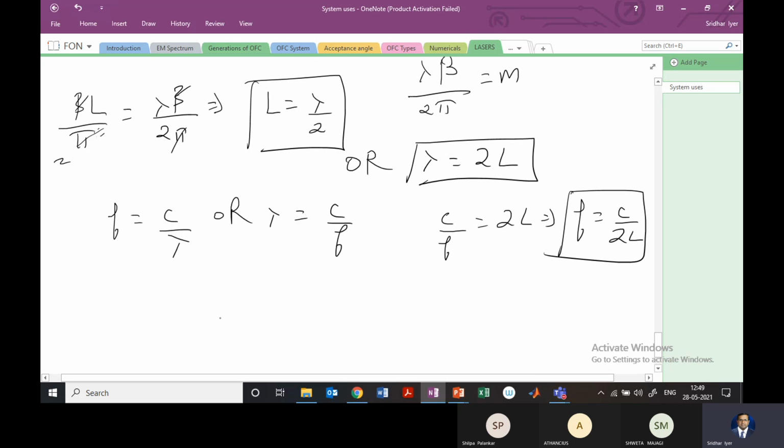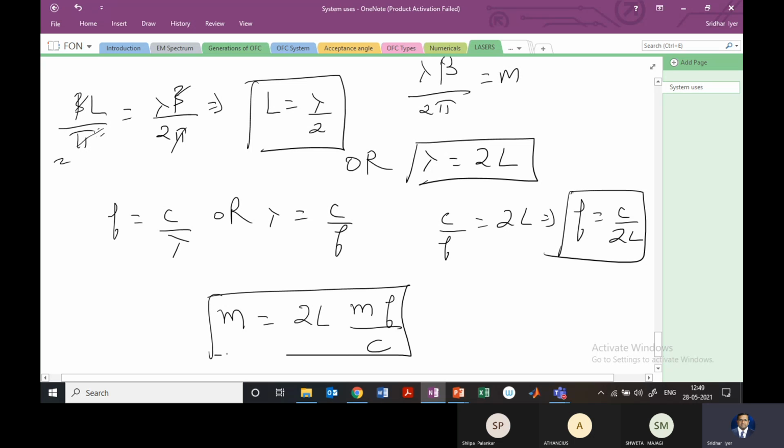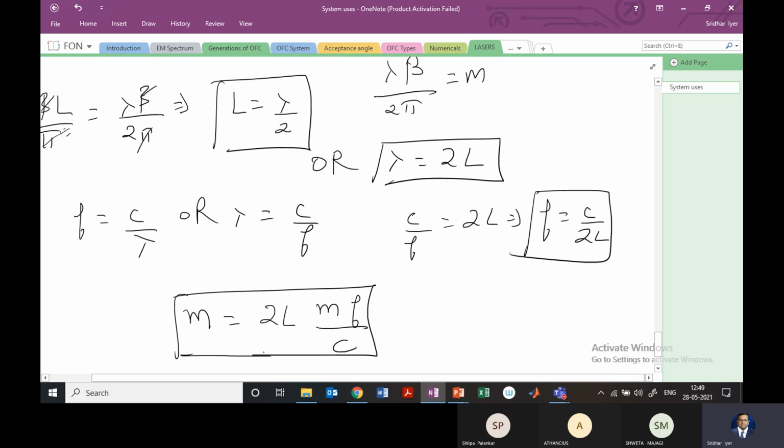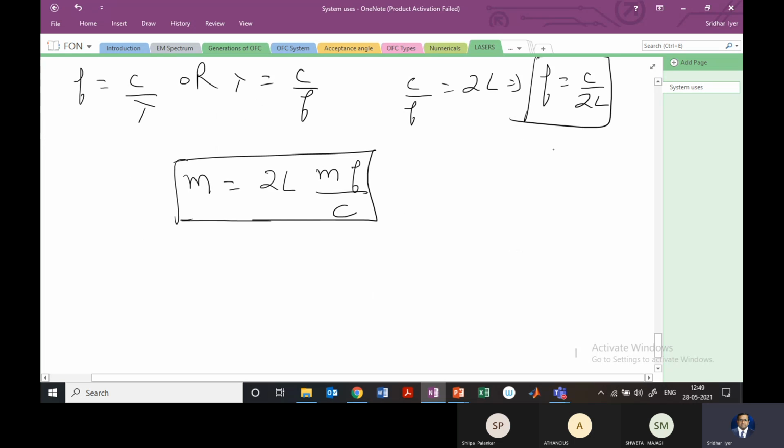So overall, the integer m should be 2L, twice the distance, into the value of m, f by c. So you can have the value of m also in this format. Different equations are there, but the most important one is this: lambda is 2L. So this will give us the equations for the resonant frequency.